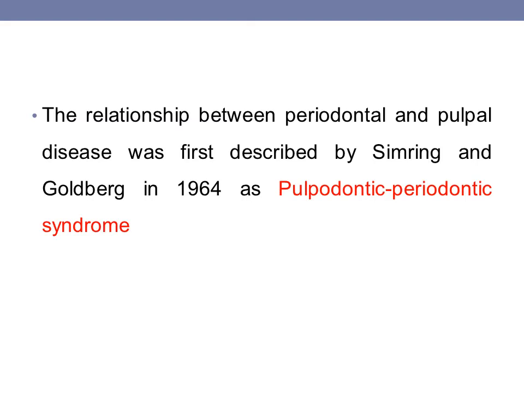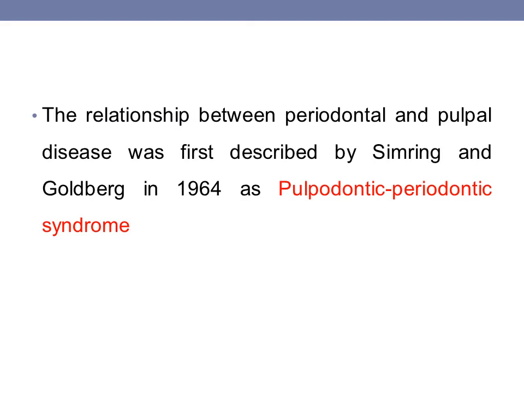Now the relationship between the periodontal and pulpal disease was first described by Simring and Goldberg in 1964 as pulpodontic periodontic syndrome, and the endoperio lesion, or the pulpodontic periodontic syndrome, accounts for more than 50% of tooth mortality.